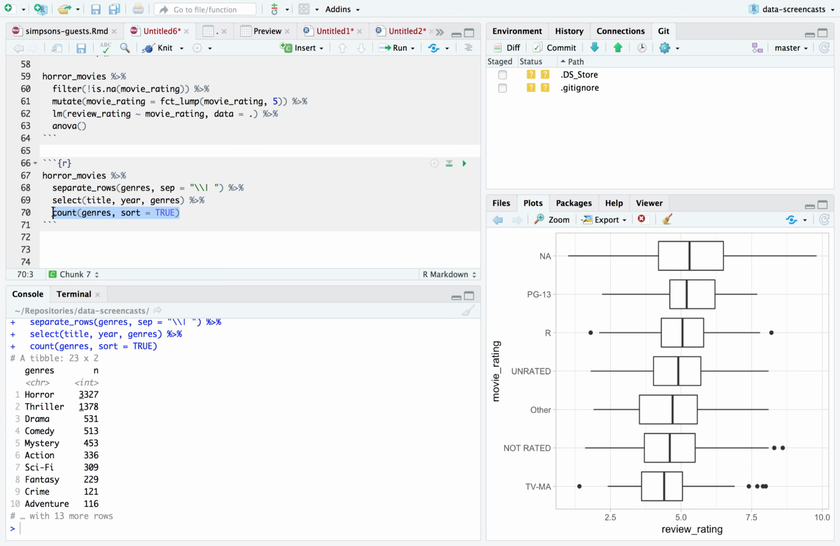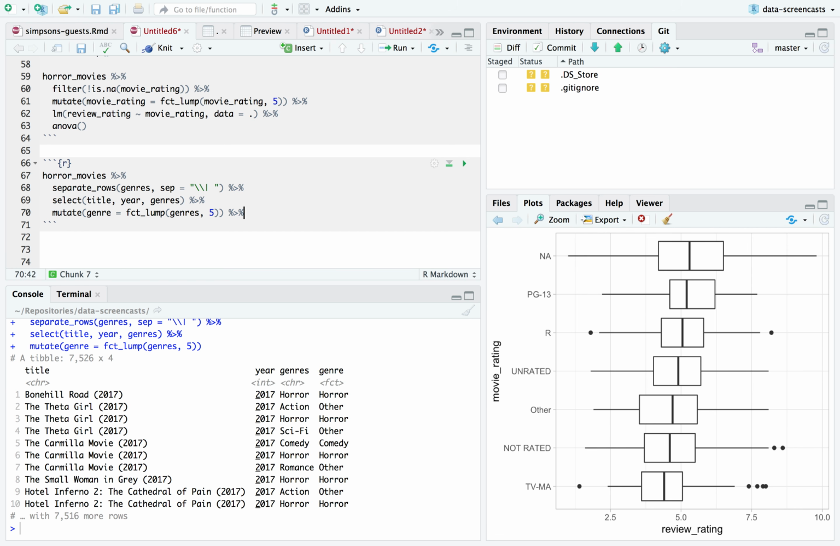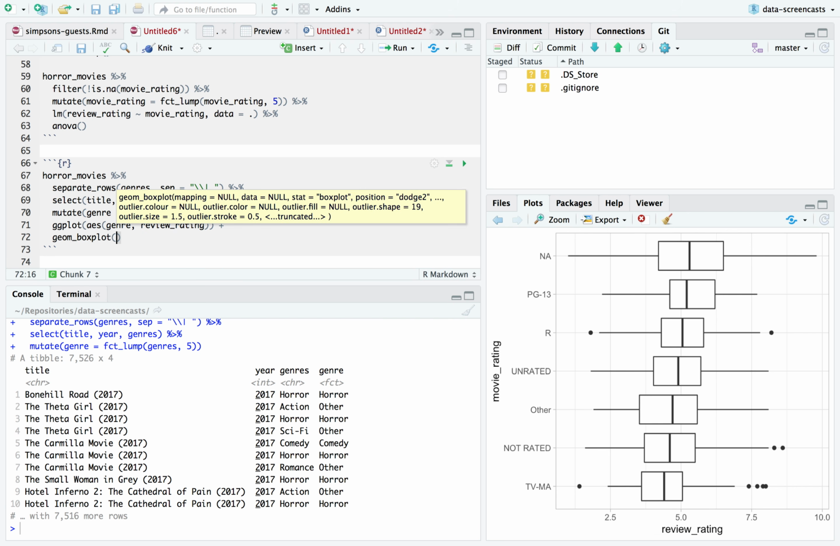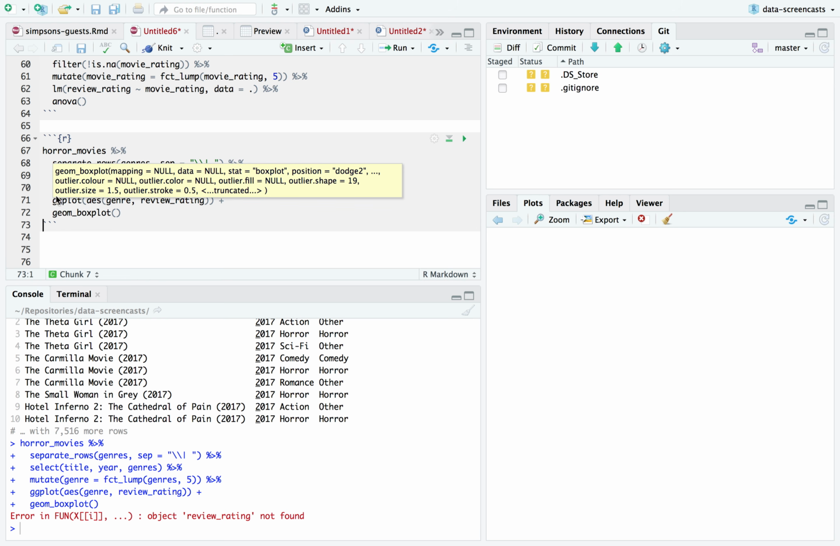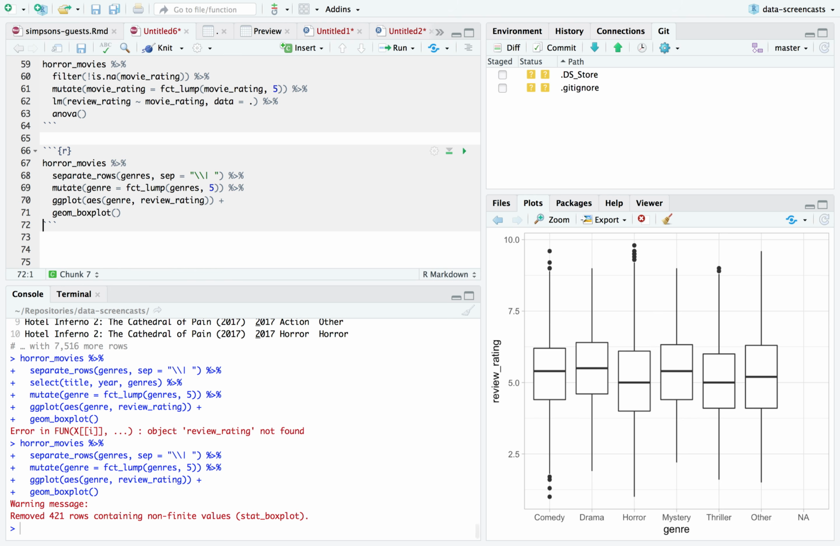Yeah, we're going to want another fct_lump. I'm going to rename it to genre while I'm at it and say fct_lump genres into 5 groups. And I'm going to say, let's look at the distribution of genre by review rating, geom_boxplot. Remove the select. And were any of these a little better than others? Dramas, maybe.